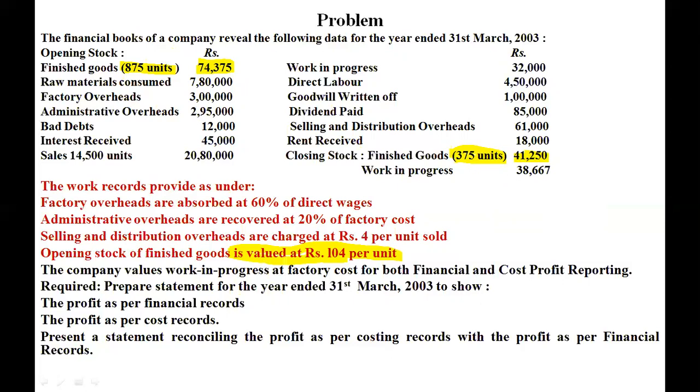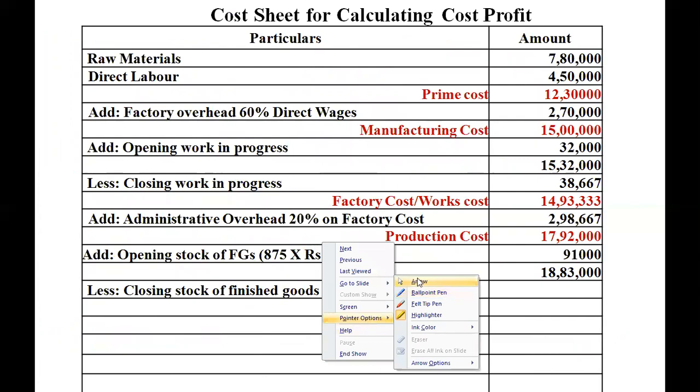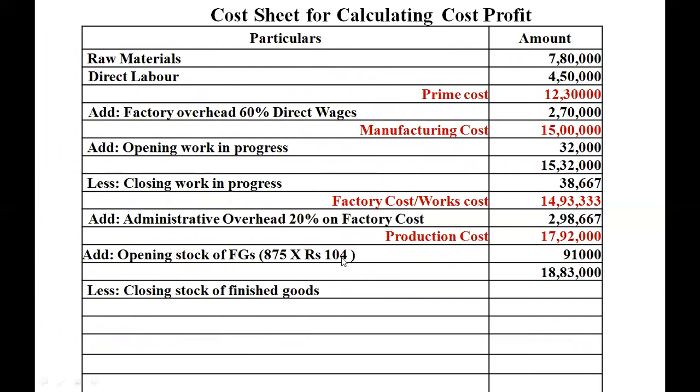The only thing we have to calculate is the value of closing finished goods, because the opening finished goods they have given to be valued at rupees 104. So let us apply this. Opening stock of finished goods is valued at rupees 104 per unit. So when we apply this, opening stock of finished goods, rupees 104 times 875 units, comes to rupees 91,000. And as we have seen in the problem, they have not given anything about the value of the closing stock of finished goods. Let us calculate it.